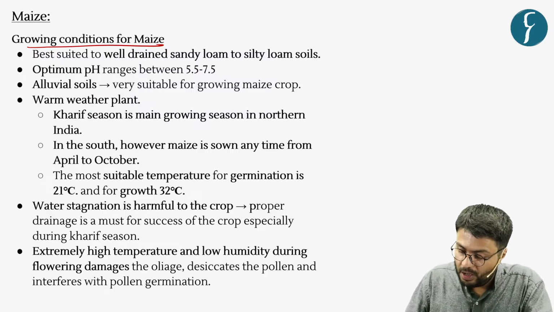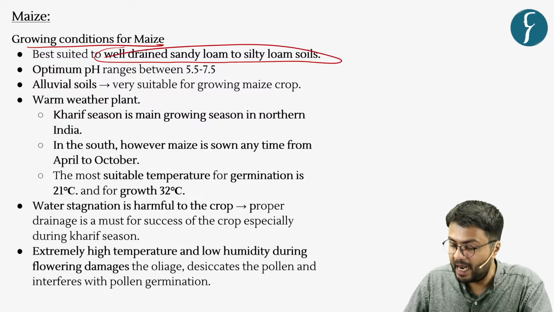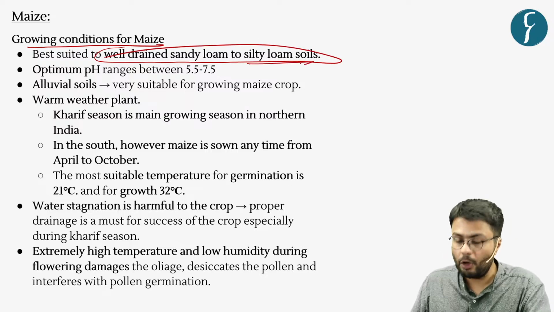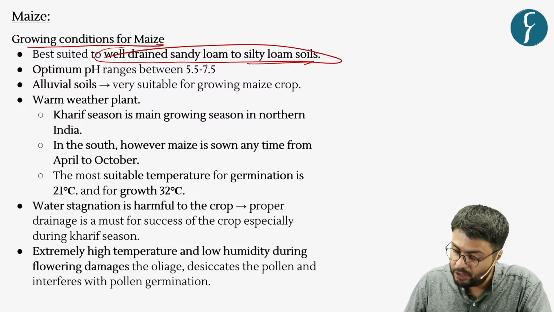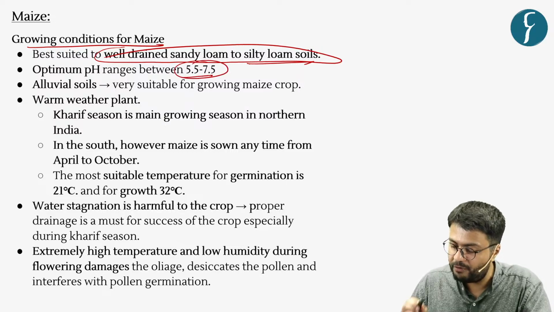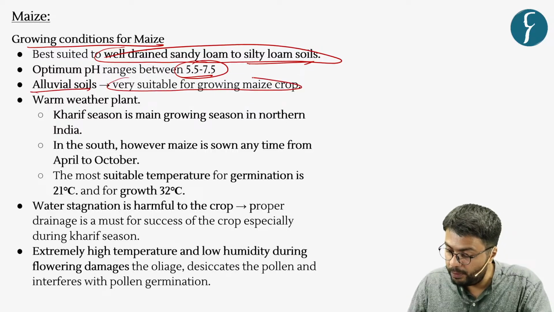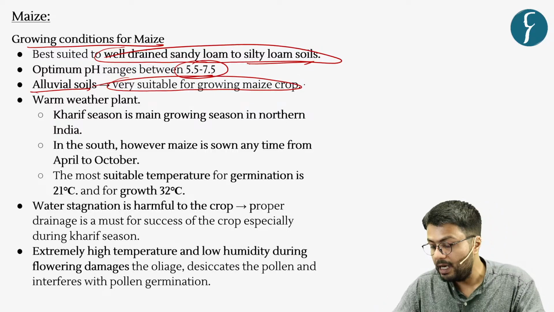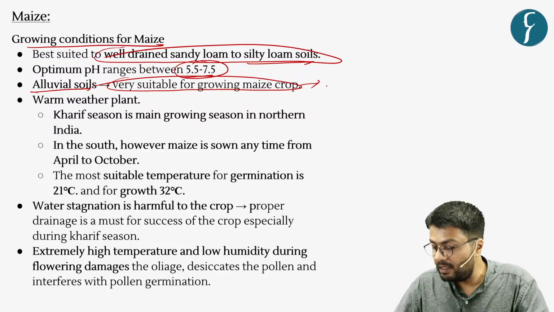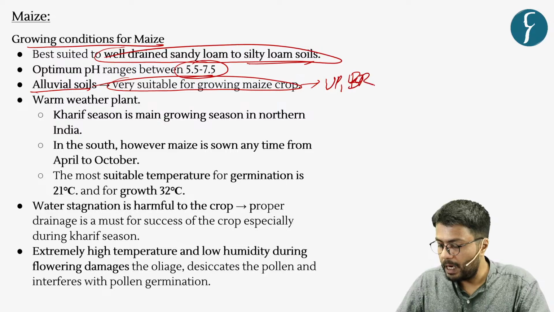Now this is a crop which is best suited to be grown in well-drained sandy loam or silty loam soils which have pH levels of between 5.5 to 7.5. Also, alluvial soils are very suitable for growing maize crop. Hence, you can see this crop is grown widely in states such as Uttar Pradesh as well as Bihar.